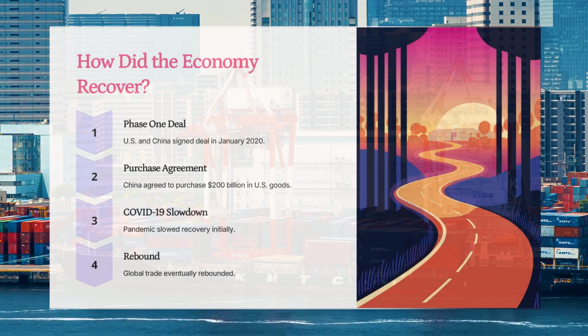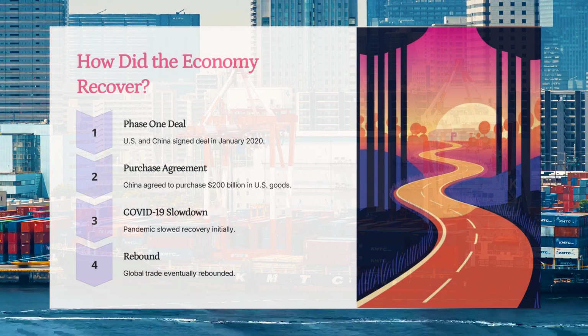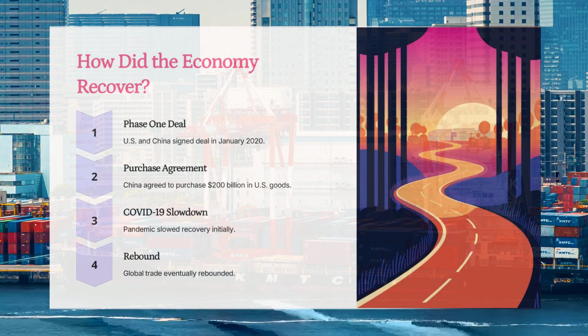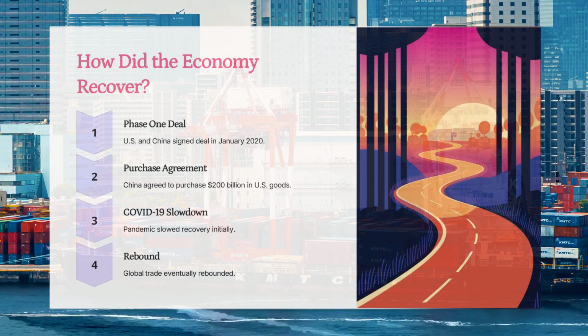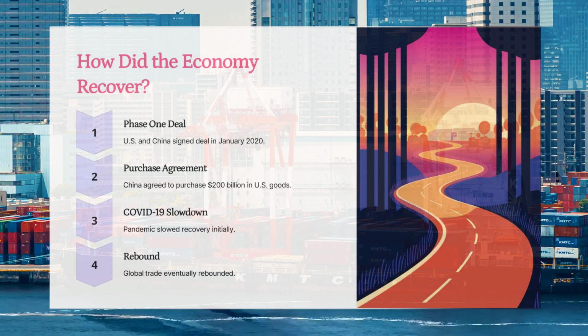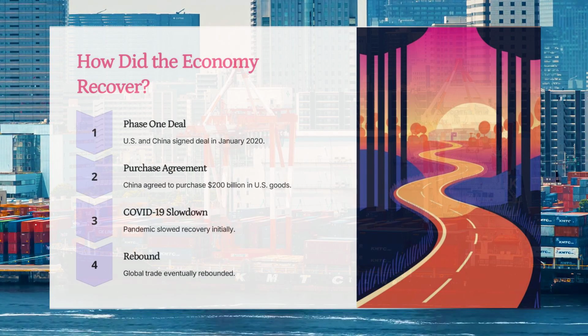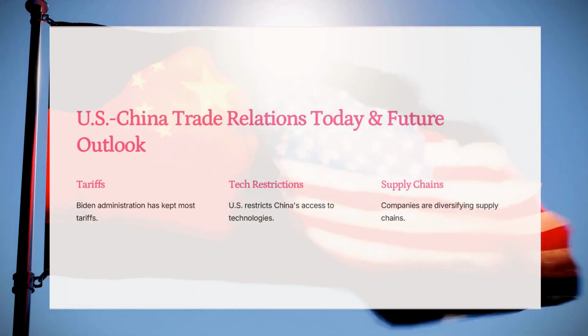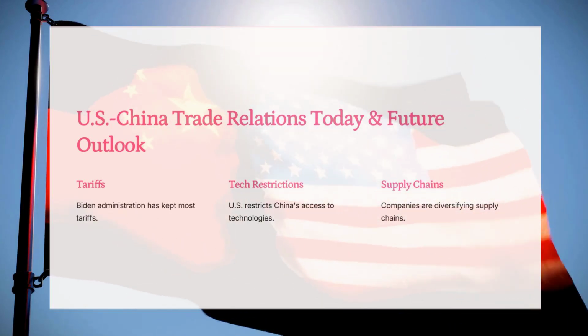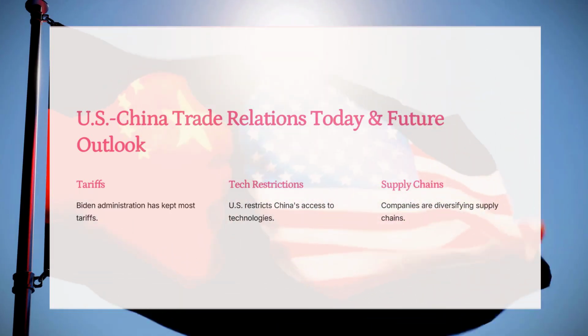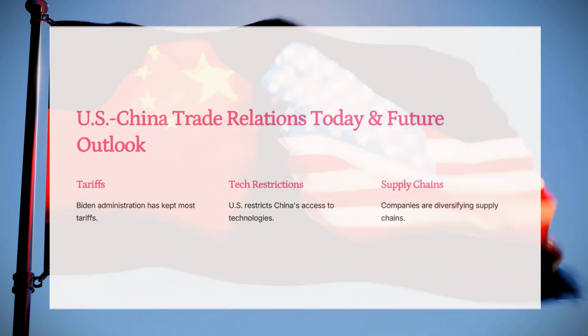2021-2024, gradual economic recovery. U.S.-China trade rebounded, but full recovery didn't happen. The U.S. moved manufacturing to other countries to reduce dependence on China. China focused on strengthening its domestic industries. As of 2024, the U.S.-China trade war is not fully over. The Biden administration kept most of Trump's tariffs in place.